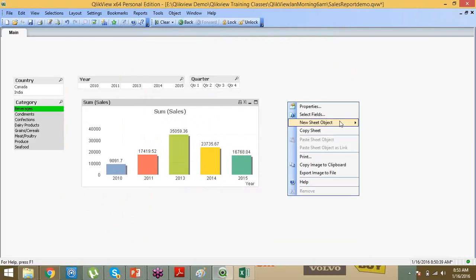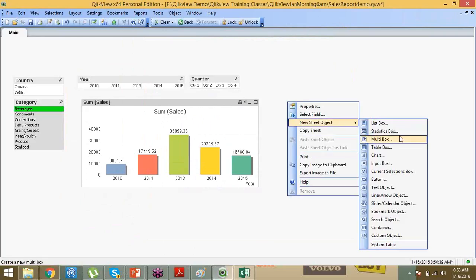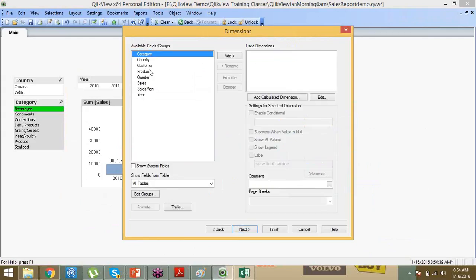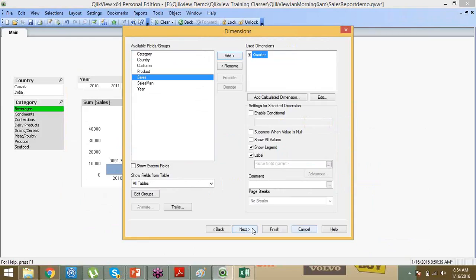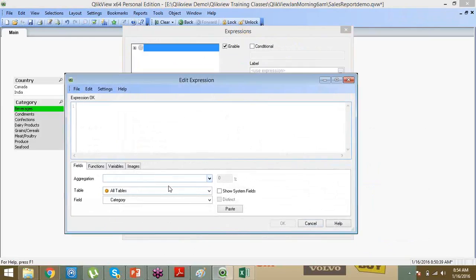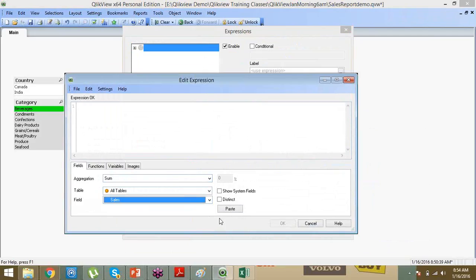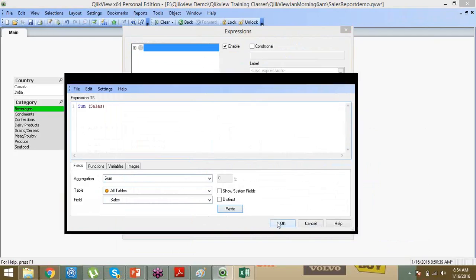I want to see one more thing: category quarter-wise sales. I want to see it in one more format, that is a pie chart. Suppose I want to see quarter-wise sales. I will explain each and every step and each and every property here. I just want to focus on how fast we can develop.